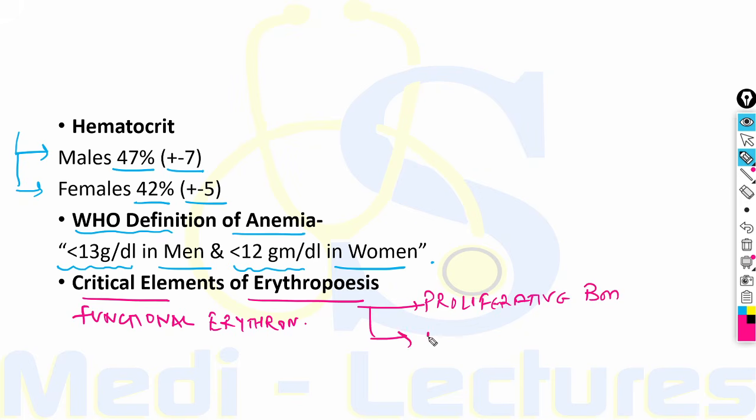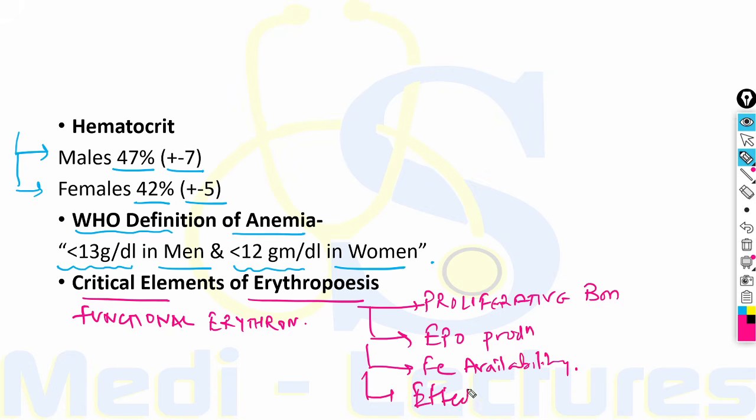There should be adequate erythropoietin production, adequate iron availability, and finally effective maturation of RBC precursors.